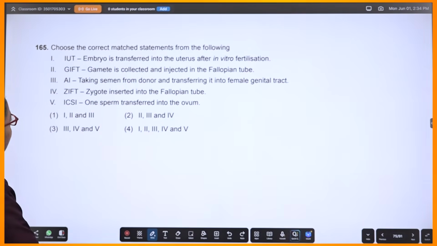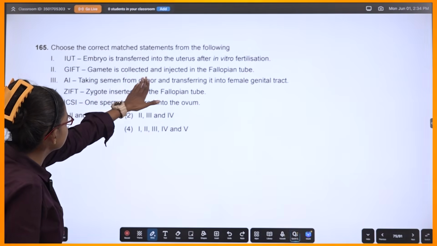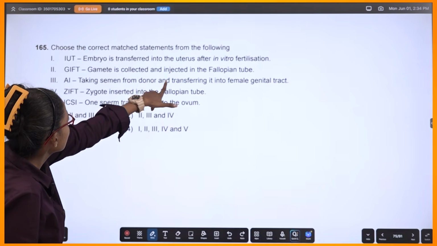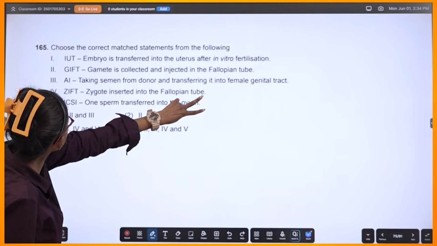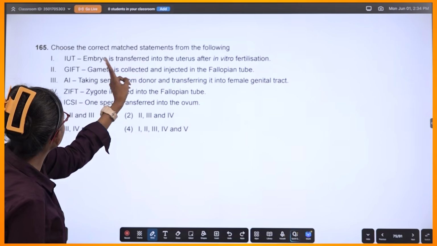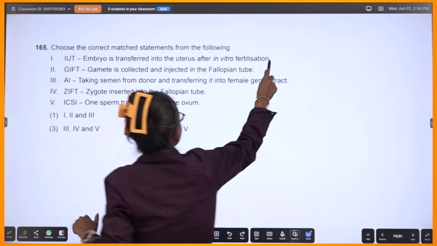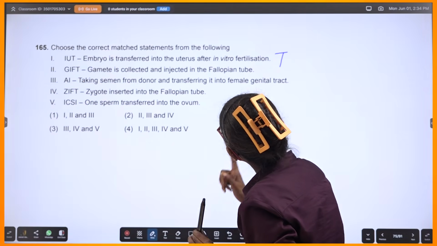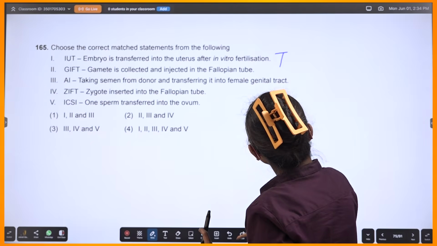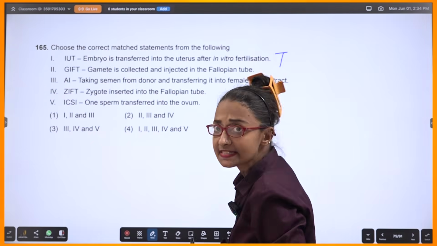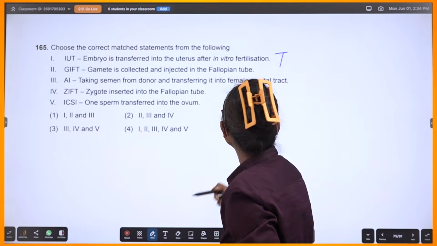IUT. Embryo is transferred into the uterus after in vitro fertilization. True. Gamete is collected and injected into the fallopian tube, yes, of the female who cannot produce gametes. True.